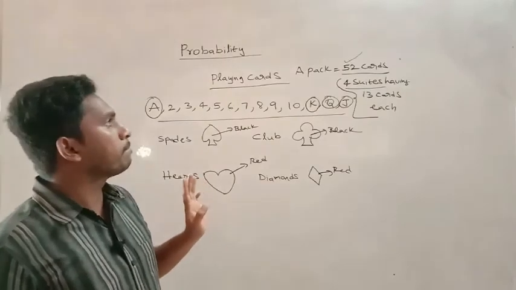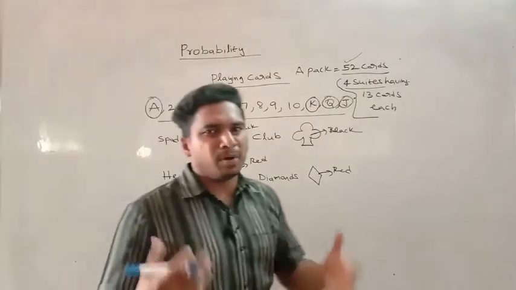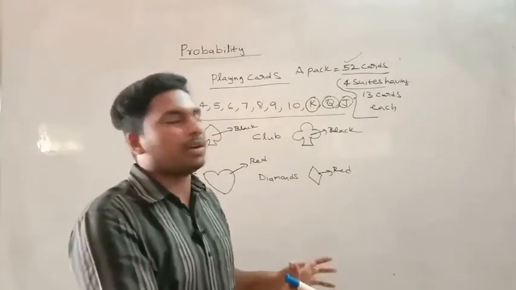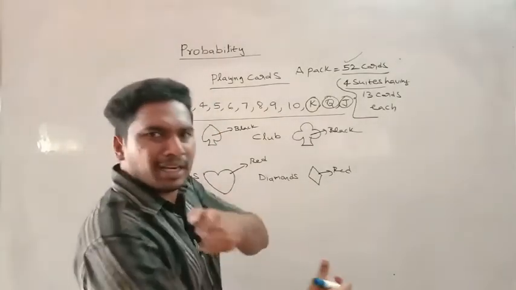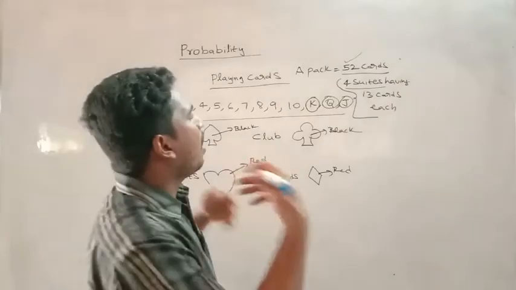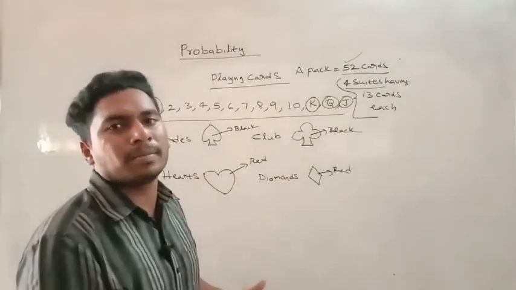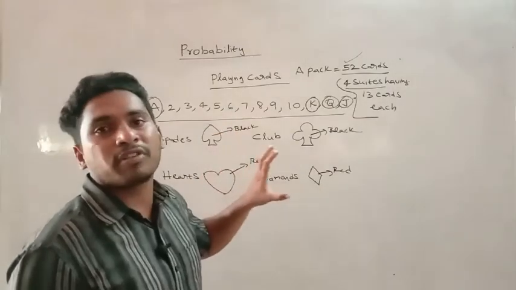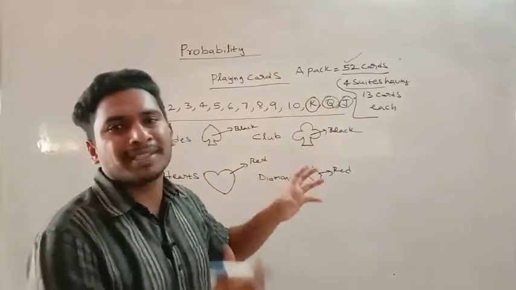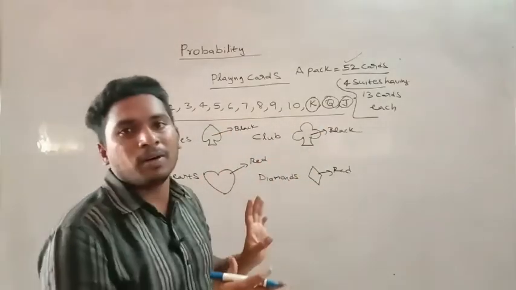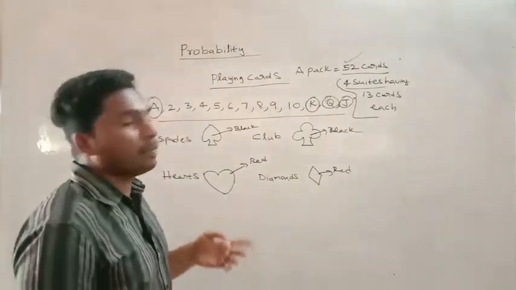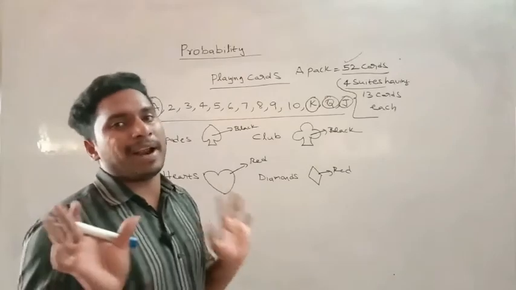I am not particularly discussing any problems on this, because there are n number of possibilities to ask questions in any manner. But if you are familiar with the types of cards, the suits and symbols of playing cards, you can answer any question, provided you have more practice.